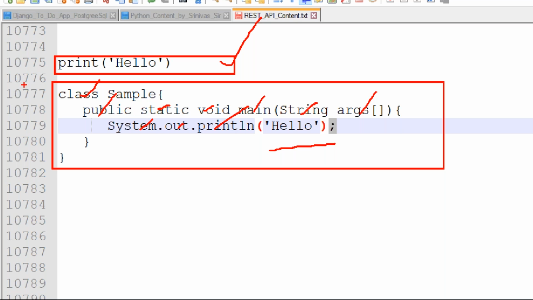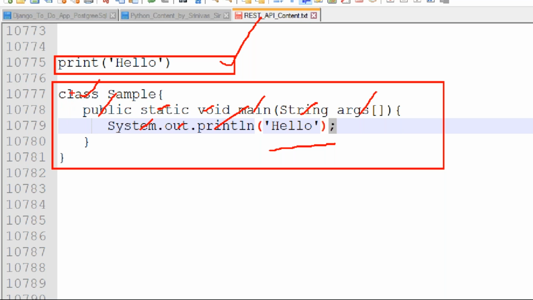Using frameworks, we develop real-time applications. Real-time applications mean hundreds or thousands of lines of code we are writing, guys. Am I right? For only a one-line message, just a hello message, you write more lines of code using Java.